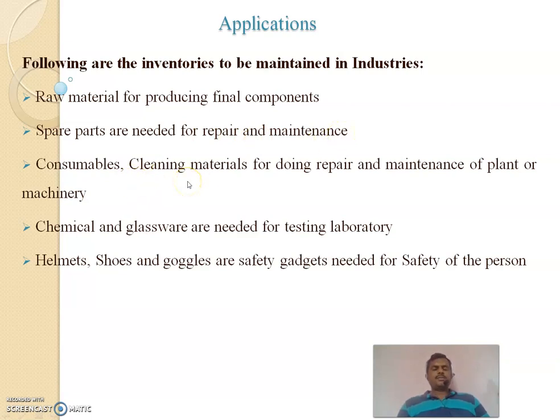Consumables and cleaning materials are to be maintained for repair and maintenance of plants, machinery and other areas of the industry. Chemicals and glassware are needed in chemical industries for testing laboratories. Helmets, shoes and goggles are mandatory for the safety of the person.